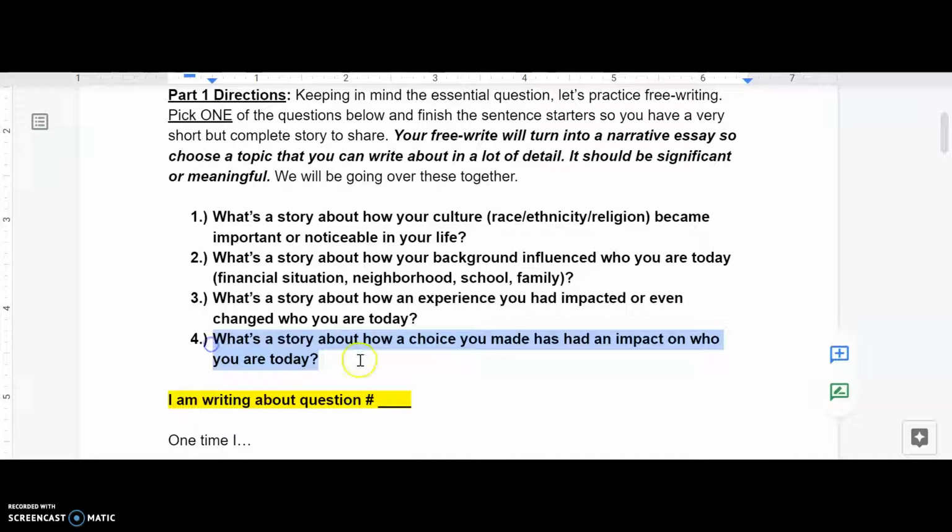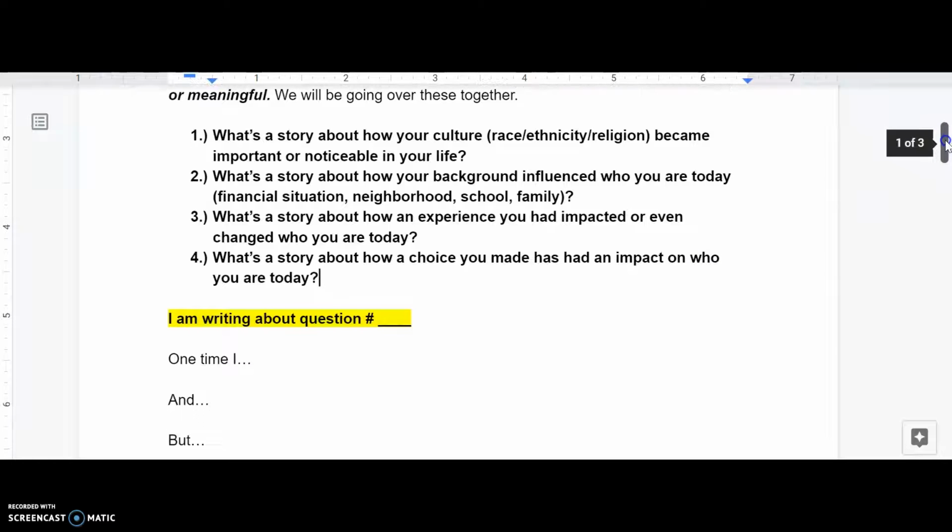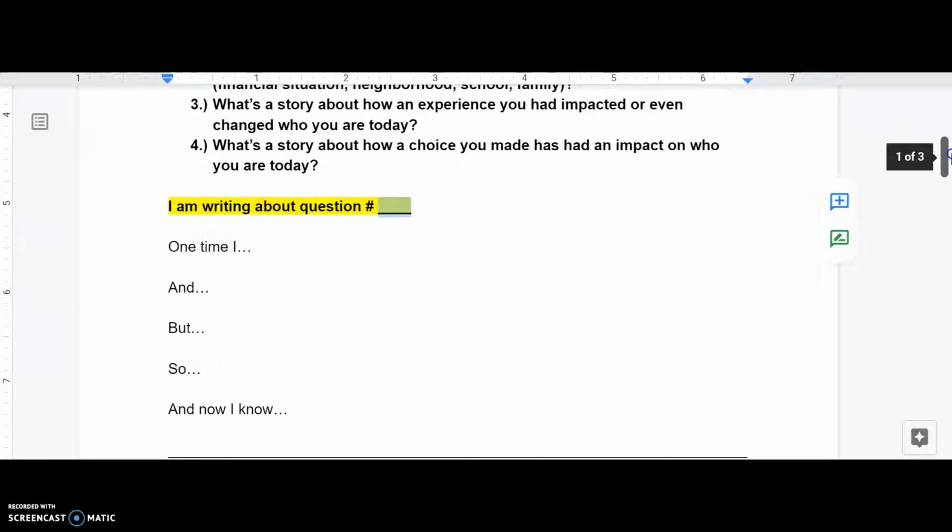Or number four, what's a story about how a choice you made has had an impact on who you are today? So think about these four questions, and again, you're only choosing one, and you are going to write about and create a short story, but you want to choose one that you can write a lot of detail. So take a few minutes to think of that when we're done explaining this assignment. When you choose the number that you're going to write about, you're going to fill that in this blank here where it says, I am writing about question number. And then after that, you're going to start writing your short story.